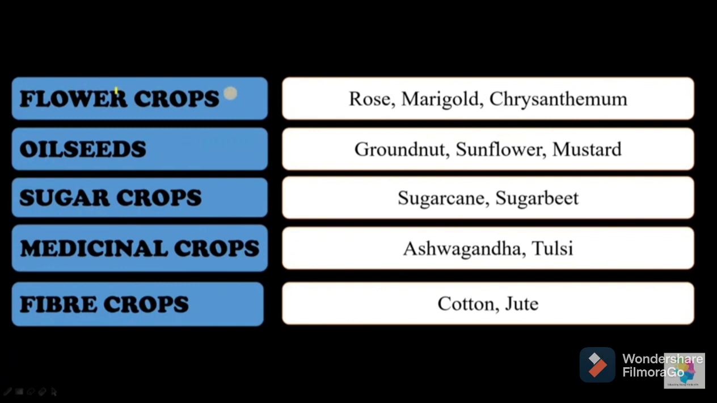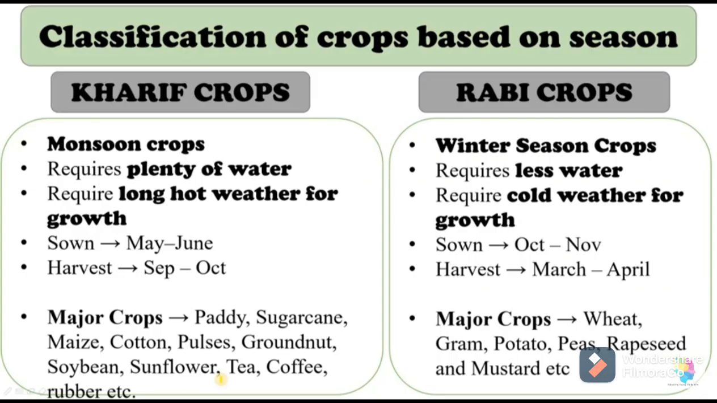Then when we are talking about season, you can see in your surroundings that particular crops are cultivated in particular seasons. Depending upon the seasons in which crops are cultivated, they are classified into kharif crops and rabi crops. So what is meant by kharif crops and what is meant by rabi crops?